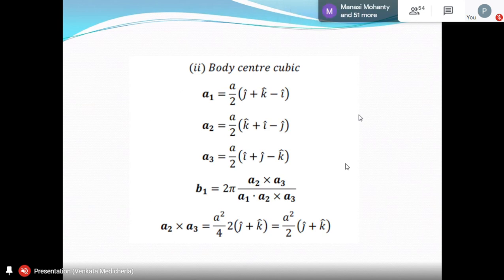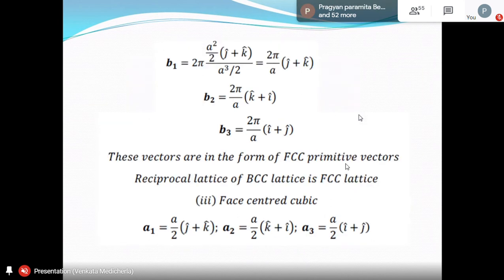To find A2 plus A3 using the determinant, you will get A2 plus A3 will be A square by 4 into 2 into J plus K. That's what you can check if you like. That will be A square by 2 into J plus K. Now B1 is 2 pi times A2 plus A3, that is A square by 2 into J plus K.